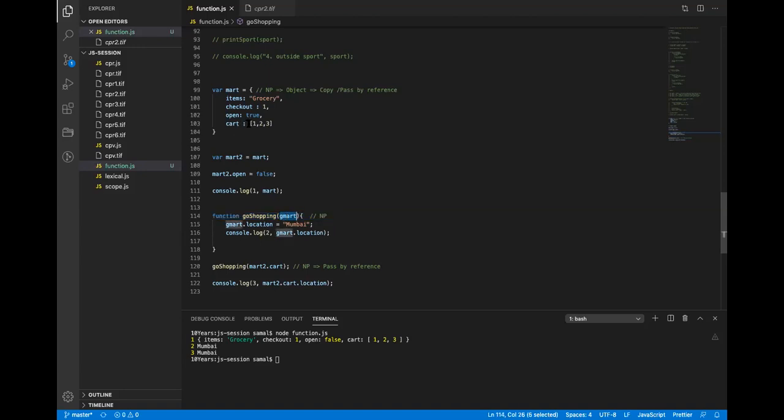Because cart is an array. So when I do this mart2.cart, basically it is passing the reference to this, that means the location where this array is stored. So it received an array here, a non-primitive. And because an array is also an object, I can add the keys. Because it's a pure non-primitive, I can actually add the key and read the key. That is why it retained and stored the value.